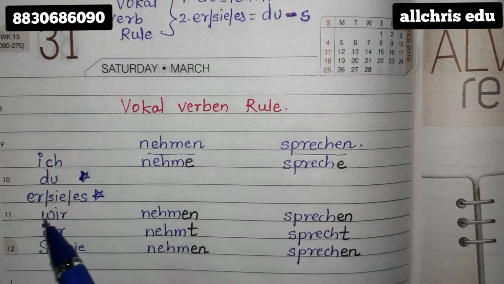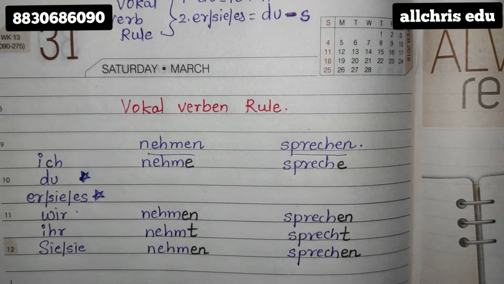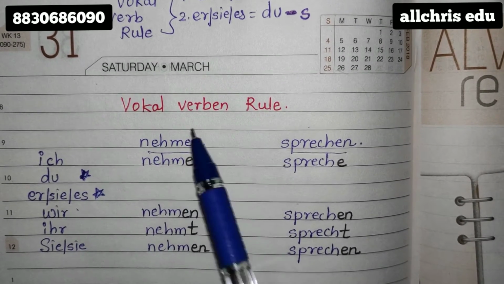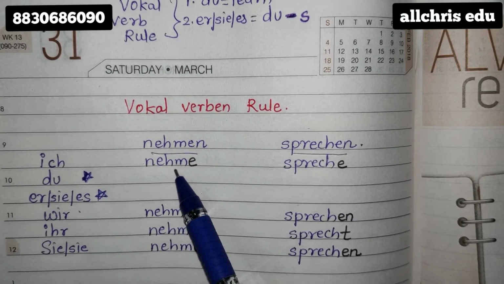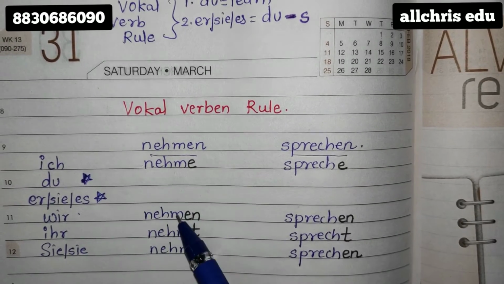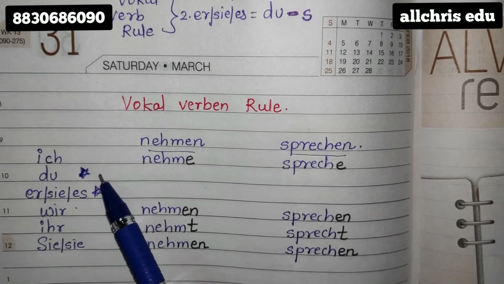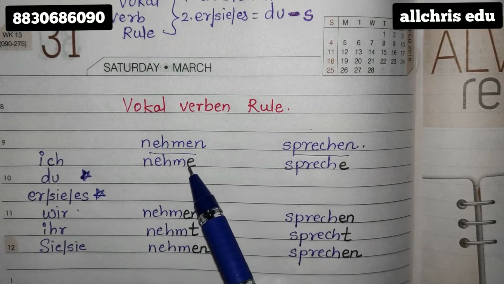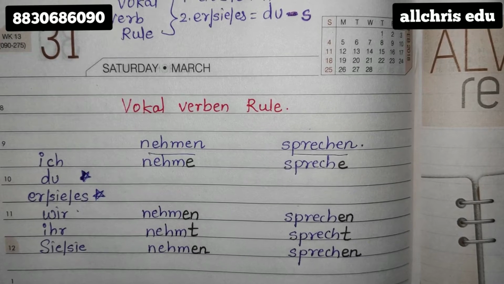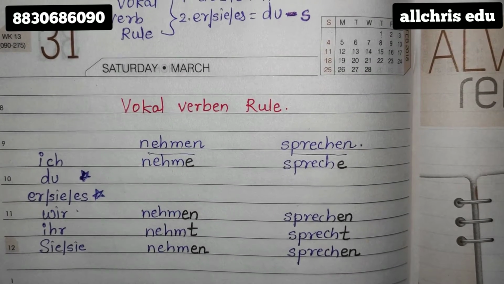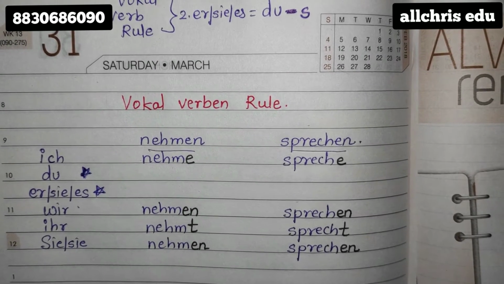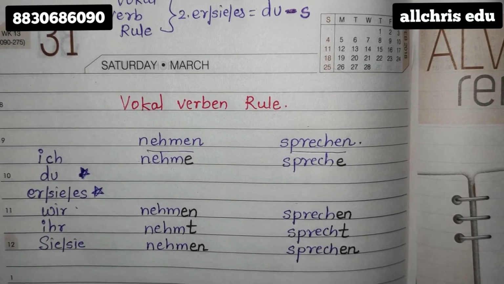Otherwise, the ich form, wir form, ihr, big Z, you can do the same as in the normal rule. Take your blue color pen. Write the stem, the part before en. This we have to cut first. Then write the stem with blue color everywhere. Don't write anything near du and er/sie/es. Take your black pen. Write the endings as you always do for the normal rule. Once this is over, you can click a photo and share it with me to make sure that you have written it in the proper manner. Then take your red color pen.